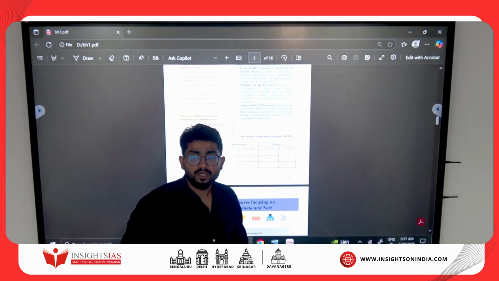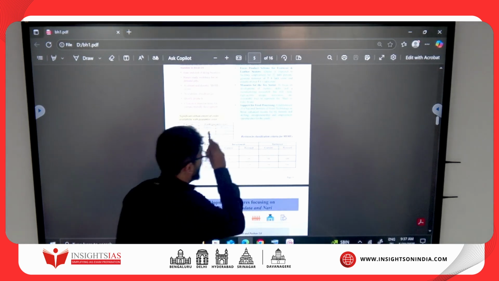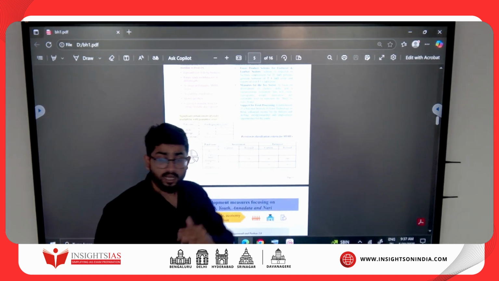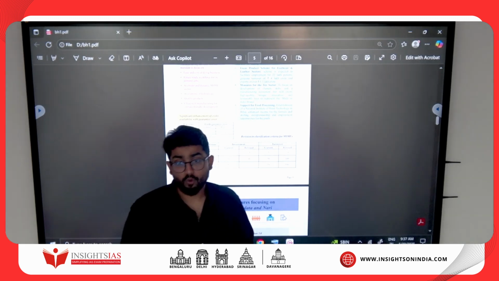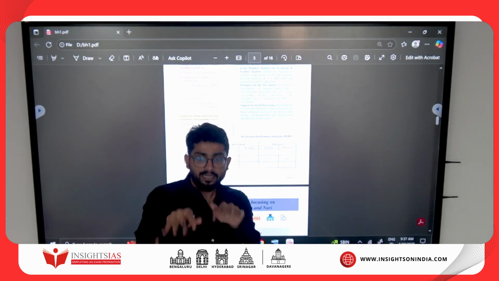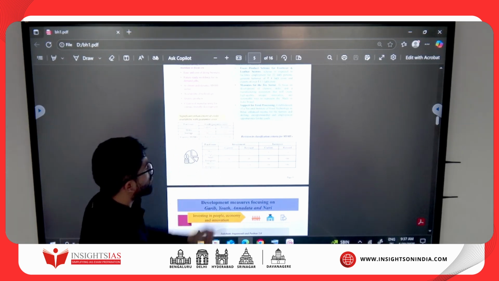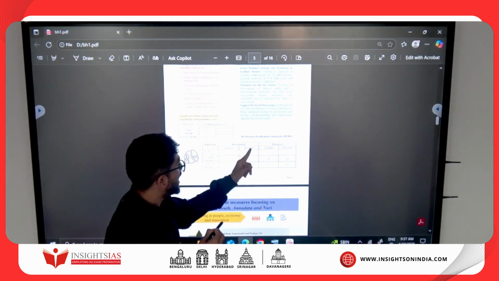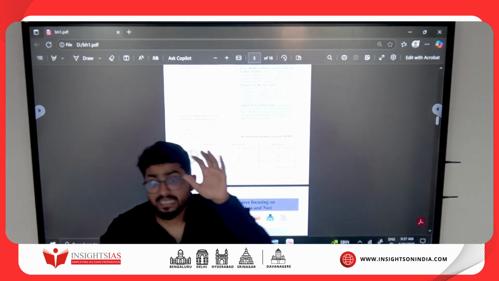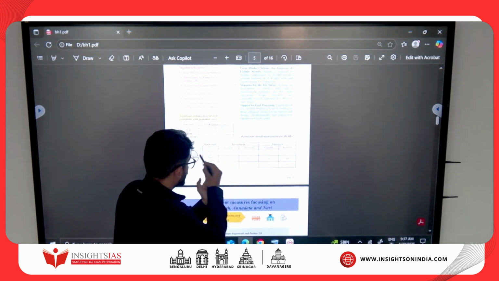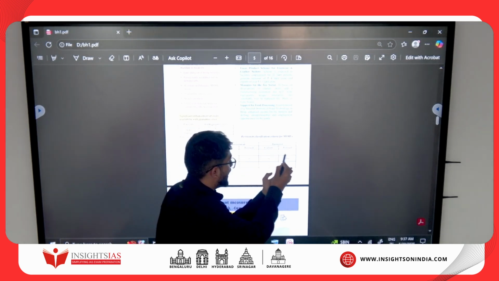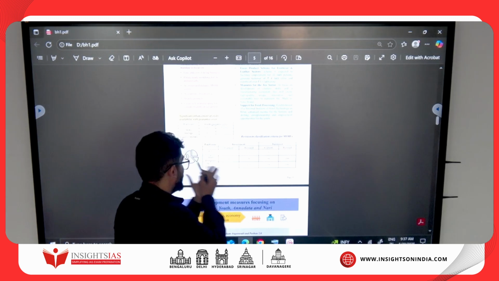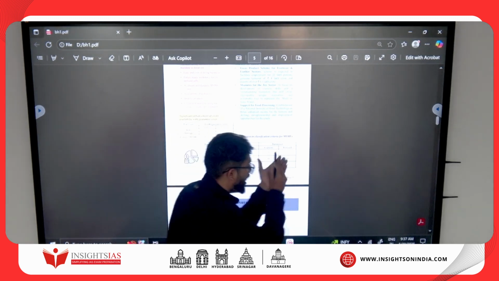Similarly, when I ask you, what is a small enterprise? You will tell, sir, where the investment is 25 crore and the turnover is 100 crore. And what about medium enterprises? You will tell, sir, when the investment is 125 crore and the turnover is 500 crore. So for micro, 2.5 crore investment and 10 crore turnover. For small, 25 crore investment and 100 crore turnover. For medium, 125 crore investment and 500 crore turnover.